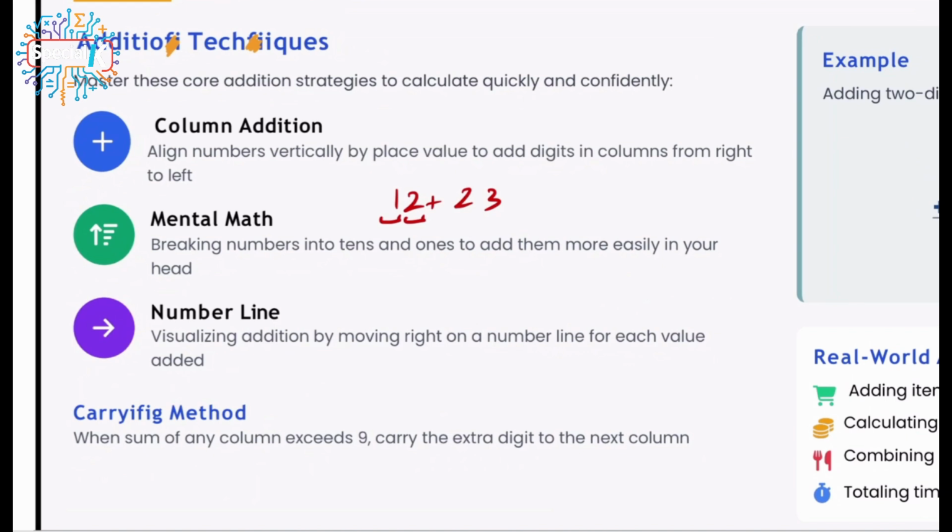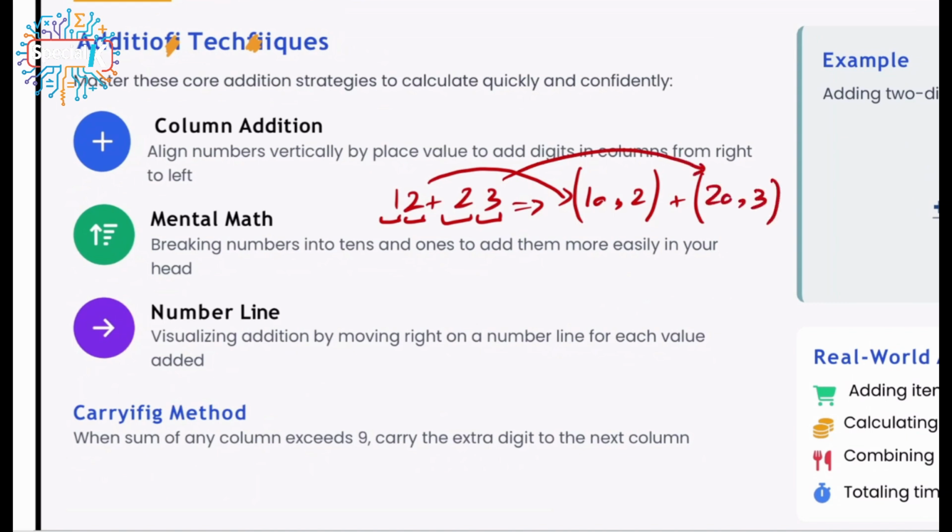I do have 23: it has 2 tens and 3 units. So right now I can say 12 is 10 and 2, plus 23 is 20 and 3.